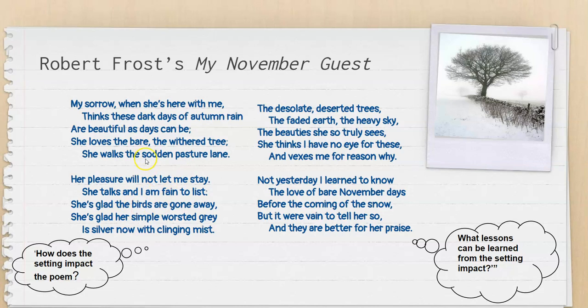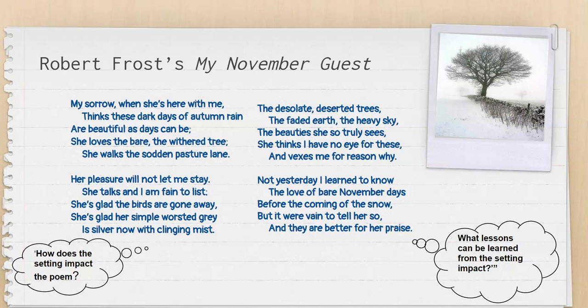And he lets us know that the sodden pasture lane is dripping, is saturated with water. So this imagery draws to my mind something gloomy, maybe depression, sad, the way that he describes it.